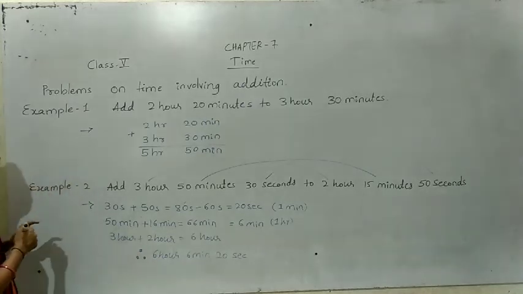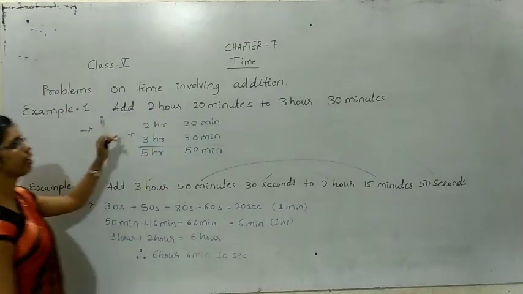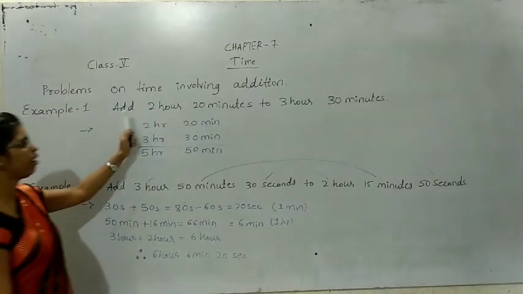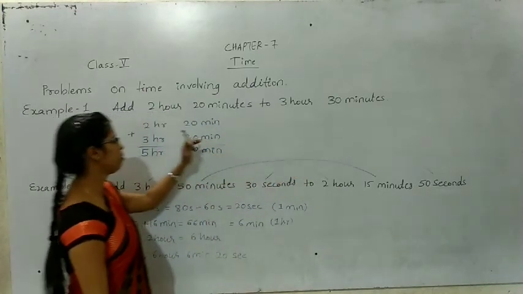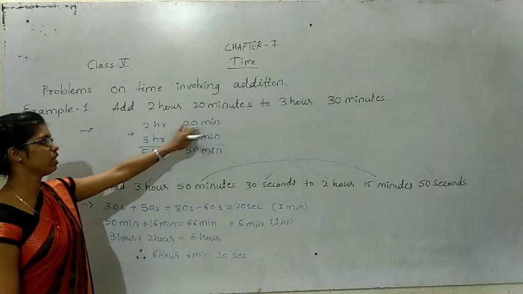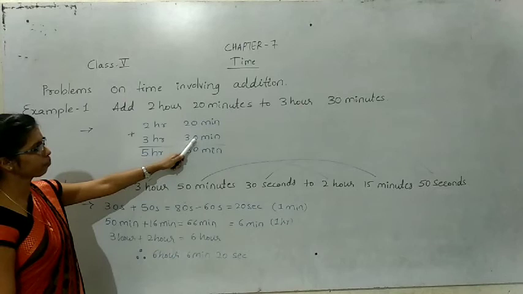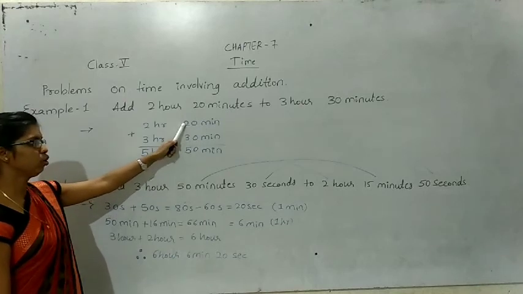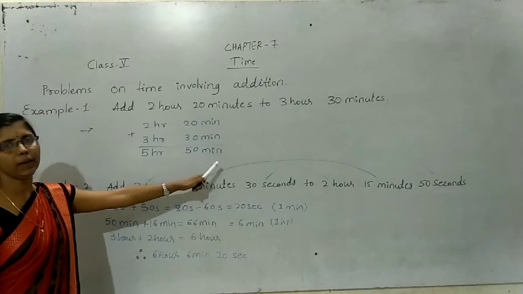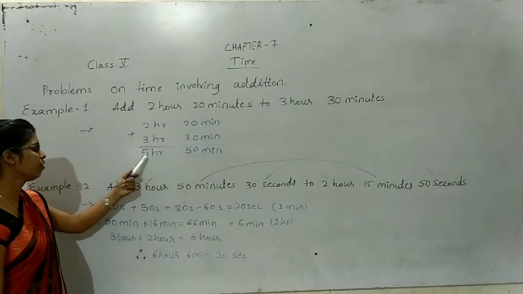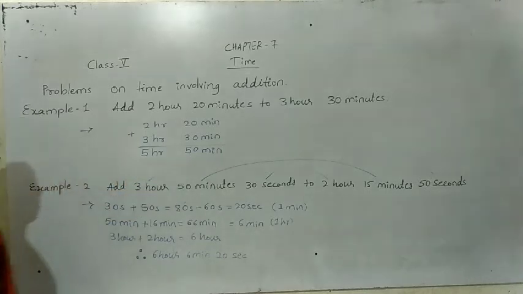These are some examples given in your textbook. Problems on time involving addition. Example 1. Add 2 hours 20 minutes to 3 hours 30 minutes. 0 plus 0, 0. 2 plus 3, 5. Means 50 minutes. So 5 hours 50 minutes.